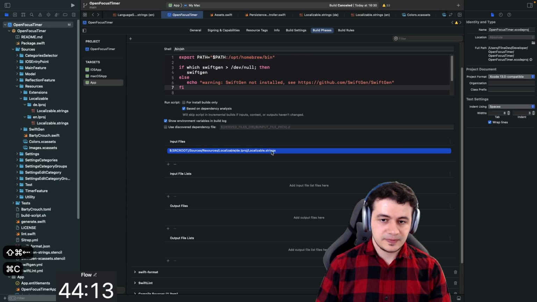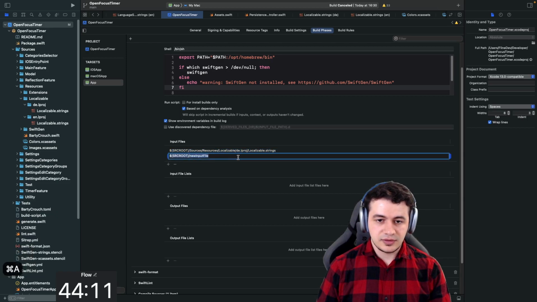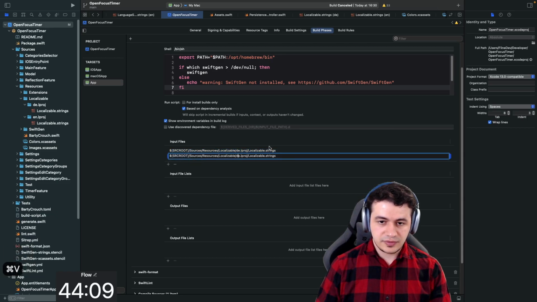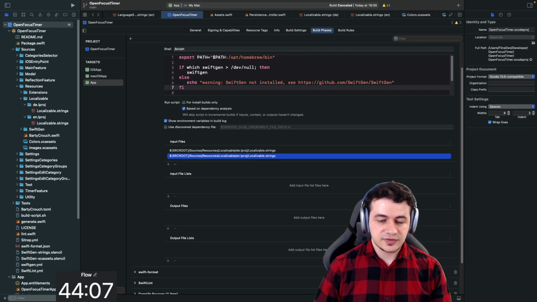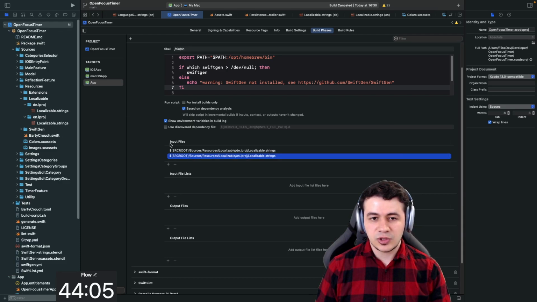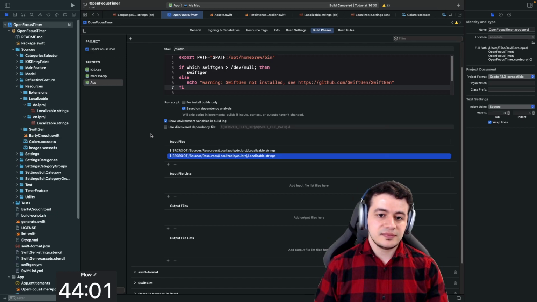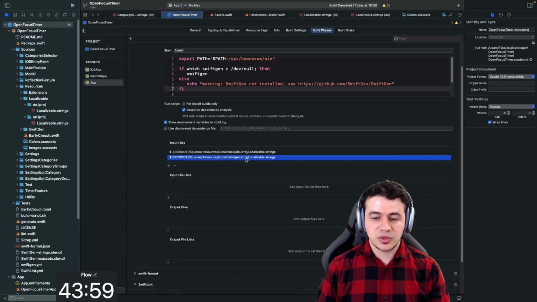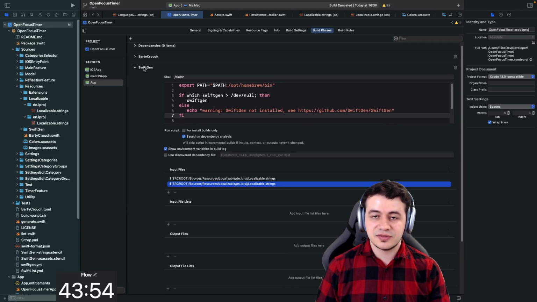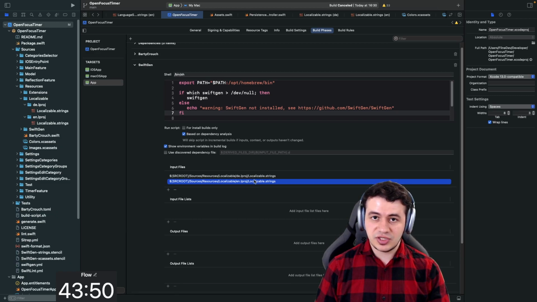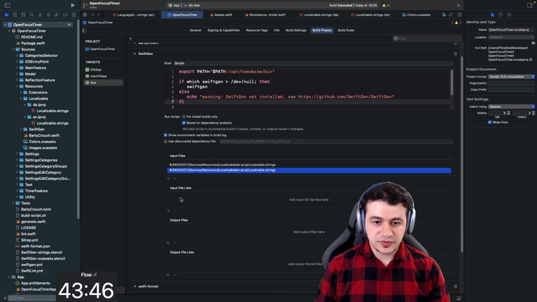This is one, and the other is like that with English. And this is going to, I think they have made a lot of changes this year to improve the performance of builds. And this is one of the things that, of course, improves the performance of builds, because you can simply skip this step entirely if one of these files don't change, and they don't change all the time. So it does make sense a lot, to be honest, to have these.